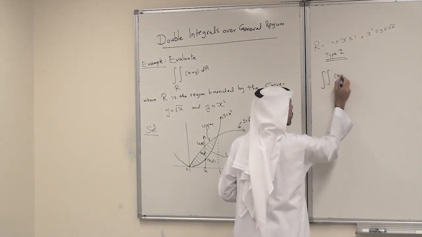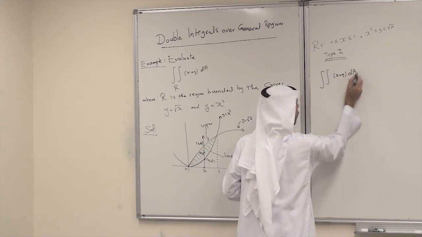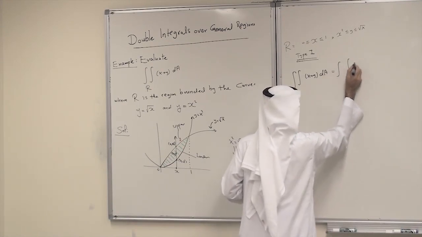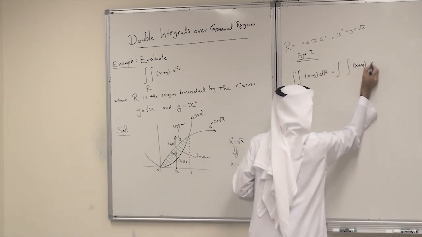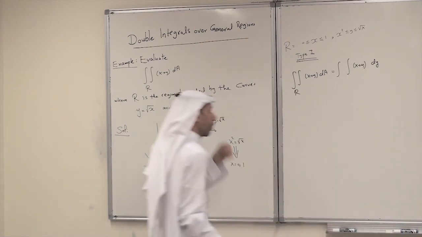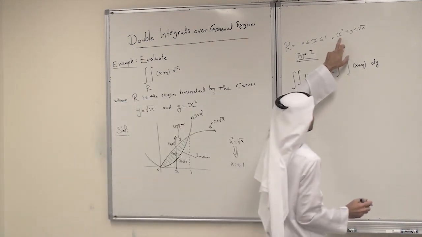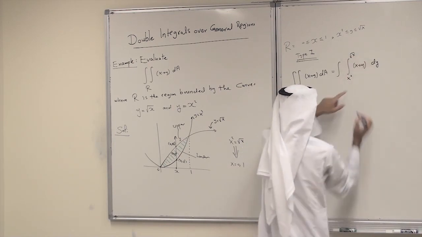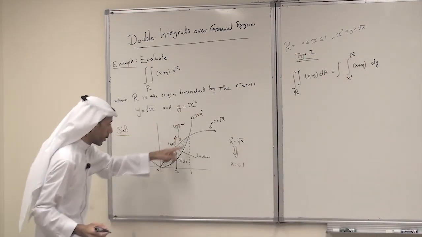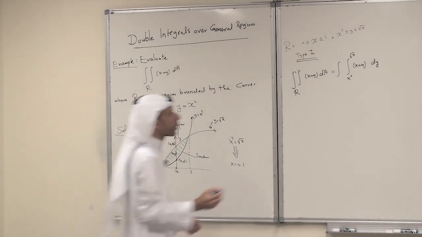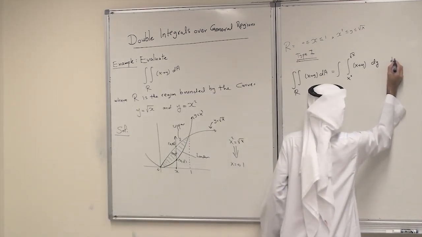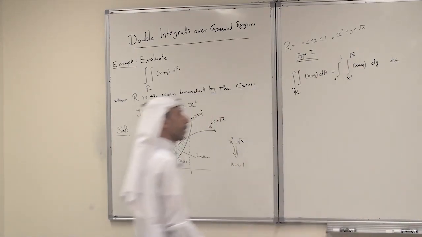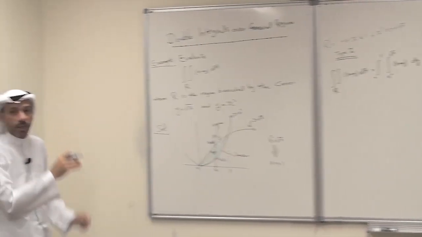So this is the double integral of x plus y dA over the region R, and this equals the integral of x plus y, first with respect to y. The limits are x squared to root x, the lower to the upper. The lower is x squared, the upper is root x. And then dx, from 0 to 1. This is how we set up the limits of integration.